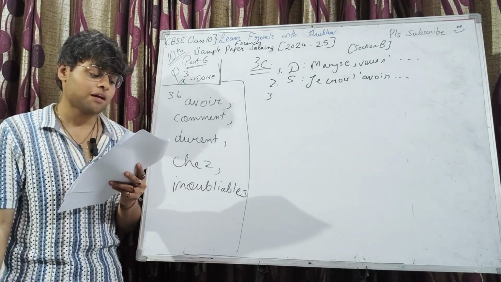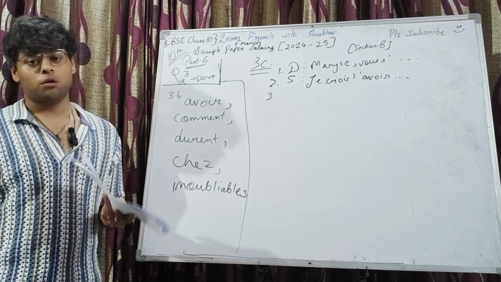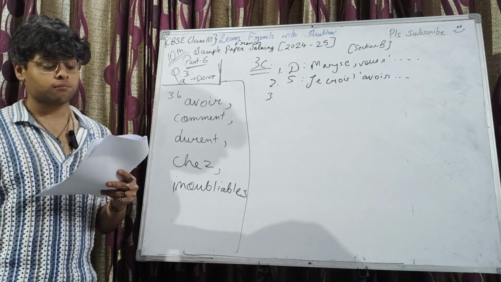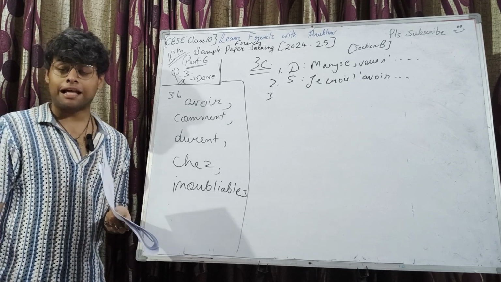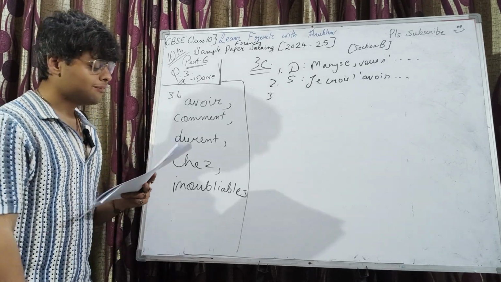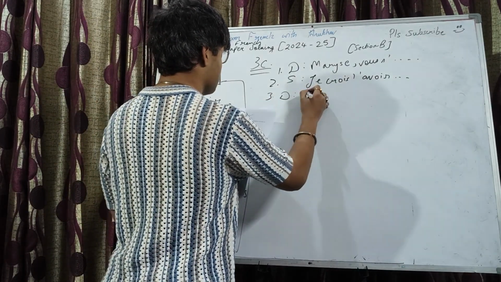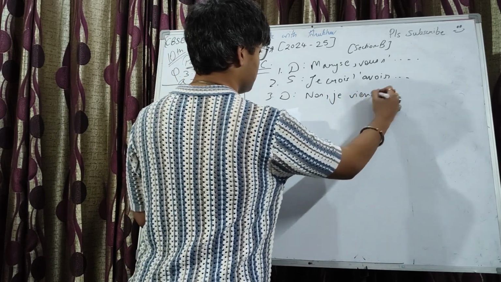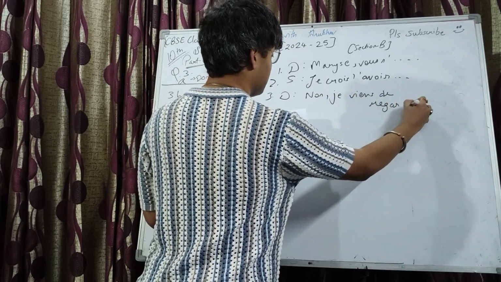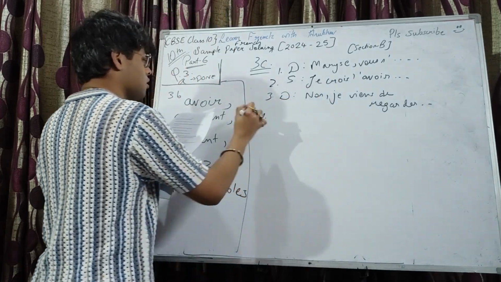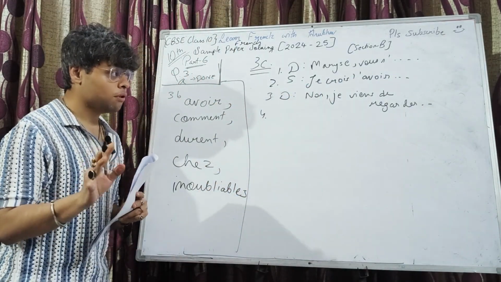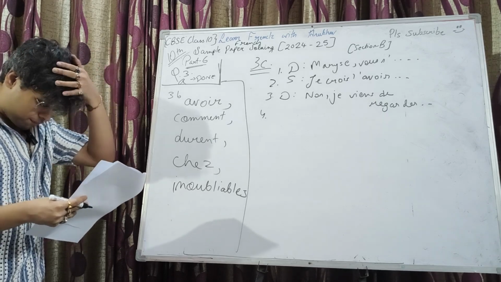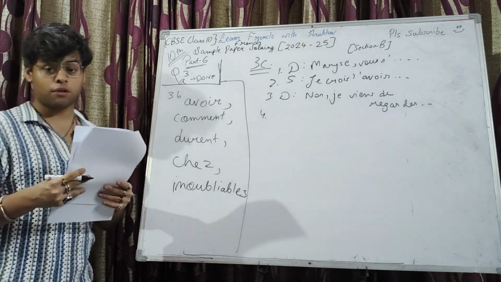The director says, non, je viens de regarder sur le bureau. No, it's not there. I just looked on the desk. It's not there. So the director says, non, je viens de regarder, and so on. You can't write the "so on". Again, I repeat, you have to write the full sentence. You can't apply shortcuts while attempting the paper.